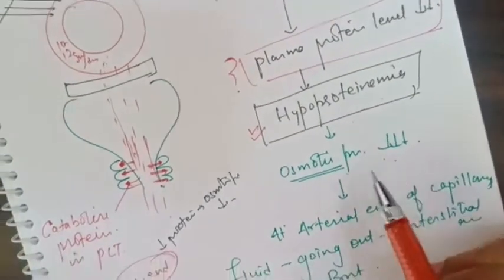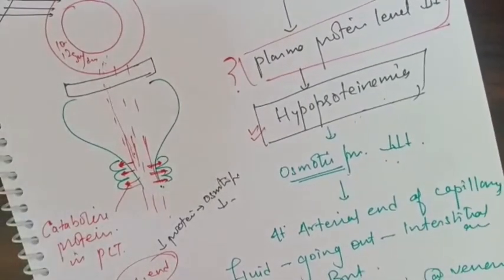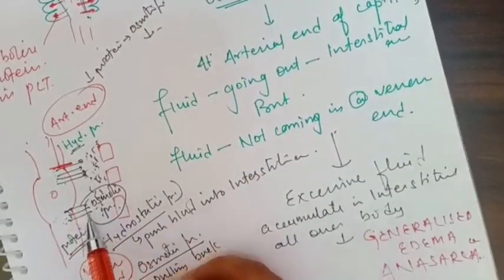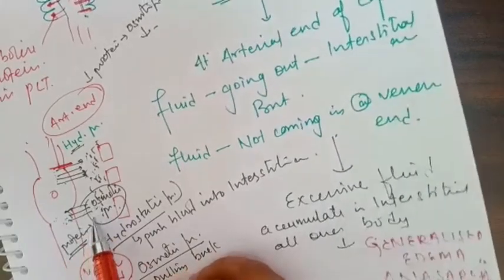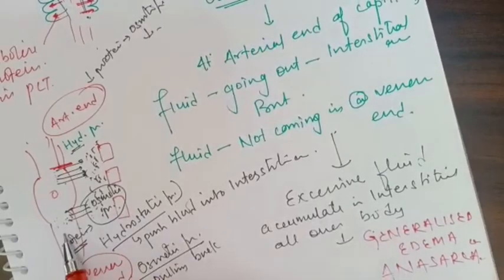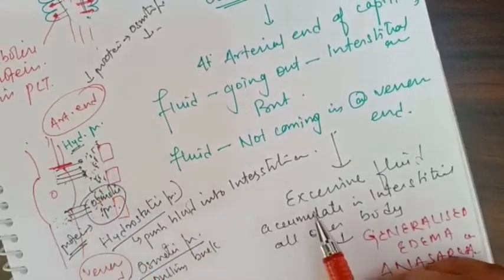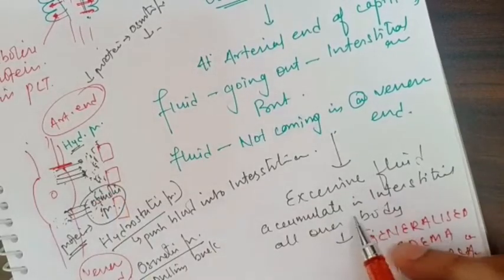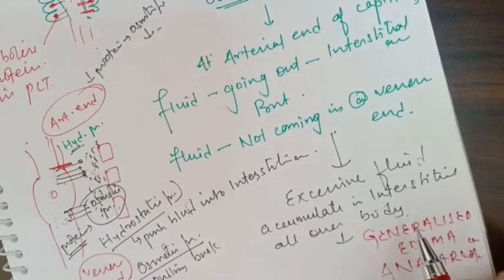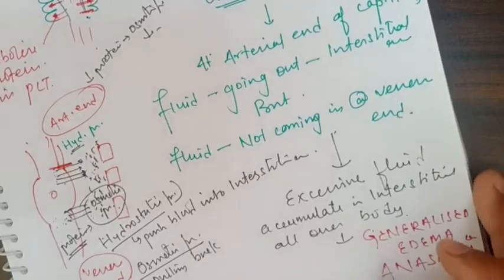At the arterial end, fluid is going out into the interstitial area, but because of the low protein and low osmotic pressure, fluid is not pulled back into the circulation, so fluid will start accumulating in the interstitial area. This excessive fluid causes edema, and since it occurs all over the body, we call it generalized edema or anasarca.